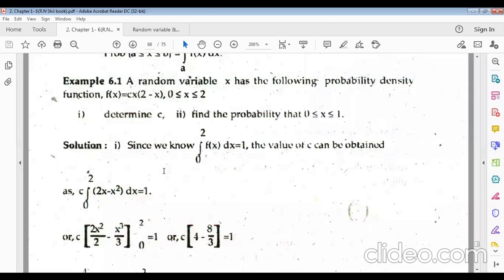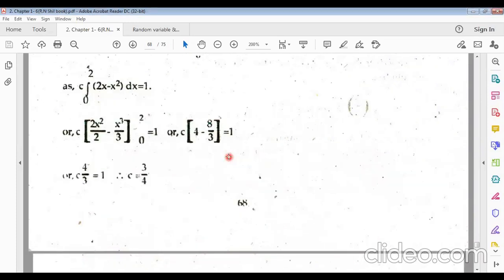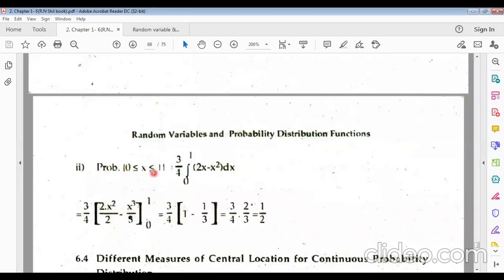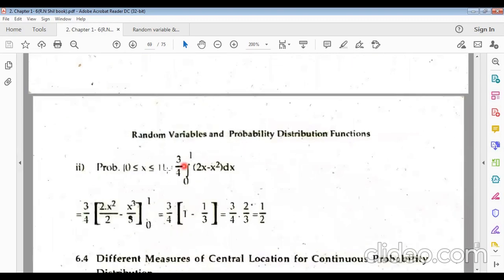Now for the second case, we have to find the probability between 0 and 1. So after taking these values 0 to 1, we can write the probability from 0 to 1 equals c times the integral of f of x dx, with limits just 0 and 1. Same definition. Between this interval 0 and 1, the probability will be the integral of f of x dx from 0 to 1.